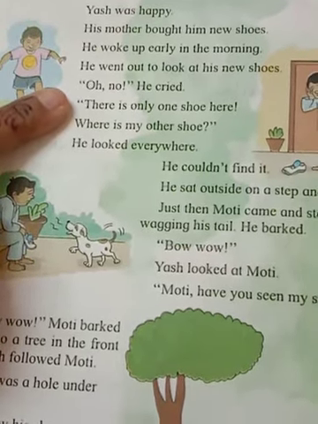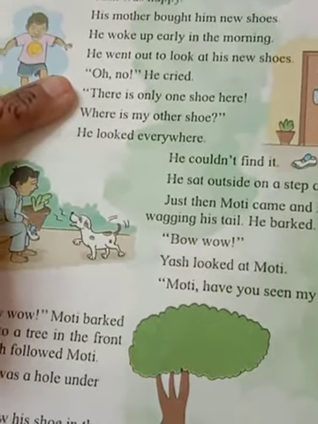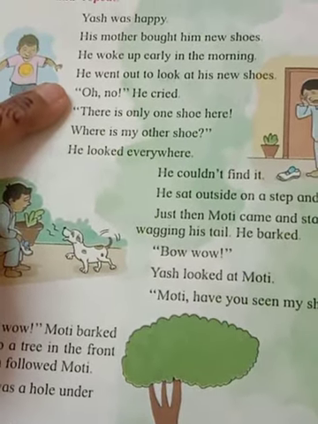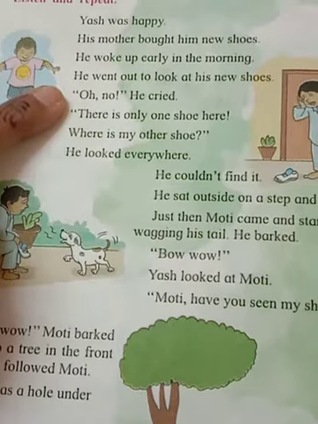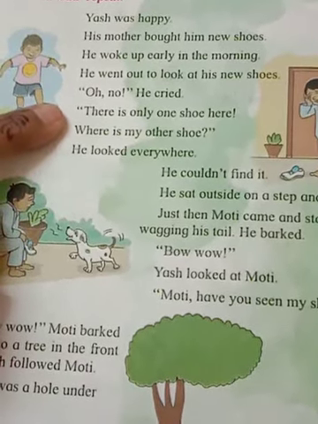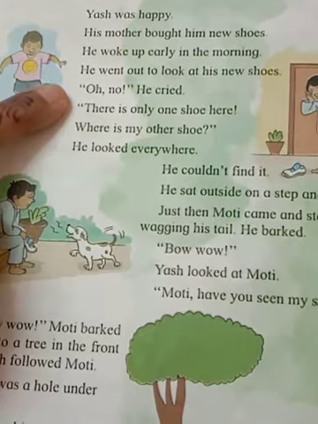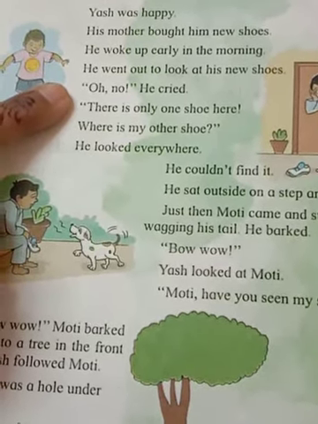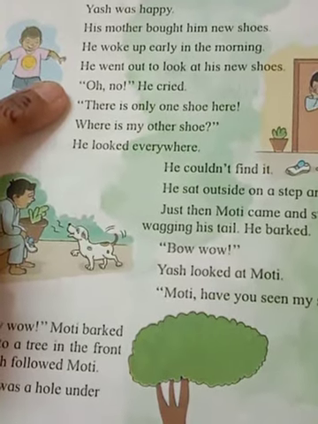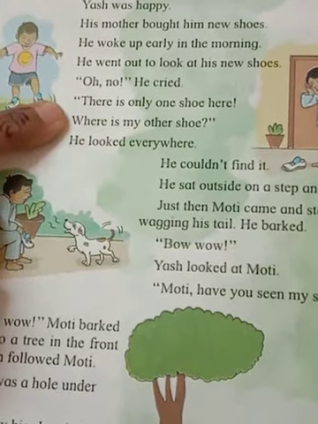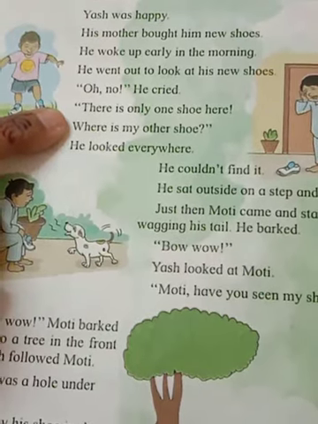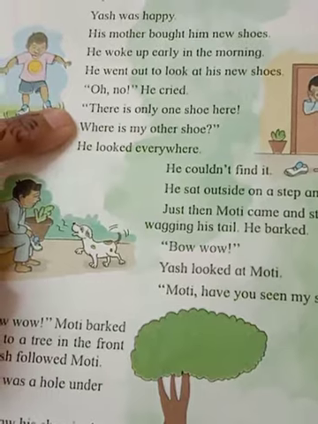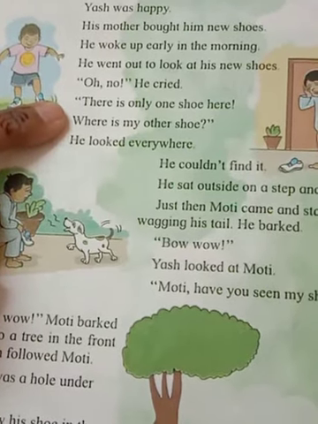So as he woke up in the morning, he came out of the bed and he went to look at his new shoes. Oh no, he cried. Is the word showing happiness again? No. Oh no means this is a very sad word. What happened? See, there is only one shoe here. He became very upset that the shoe was not there. One shoe was not there. Only one shoe he was having.